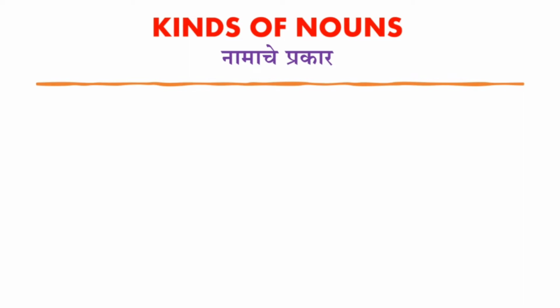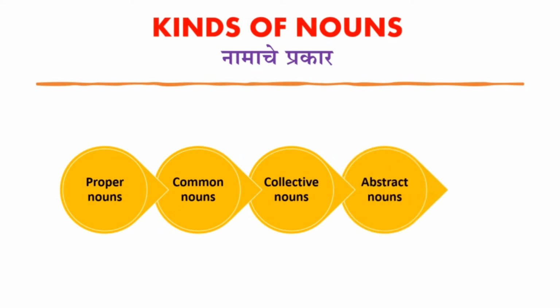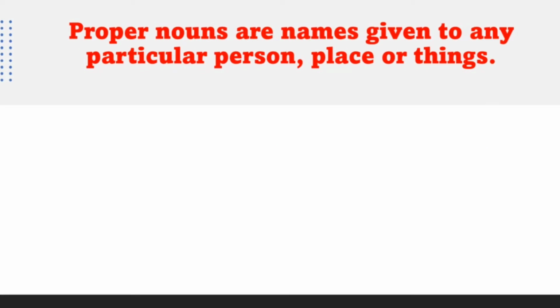And which are they? Proper nouns, common nouns, collective nouns, abstract nouns, and material nouns. These are all the kinds of nouns. In this video, we are going to focus on only 3 kinds of nouns today. And the first one we are going to learn is proper nouns.